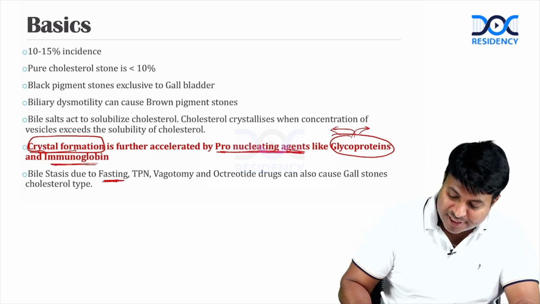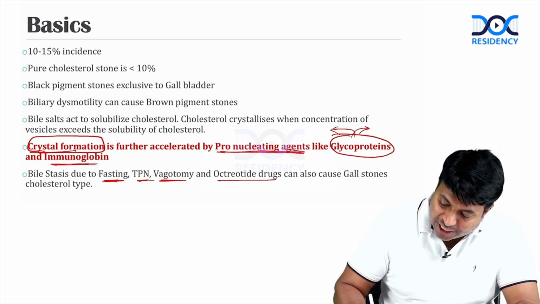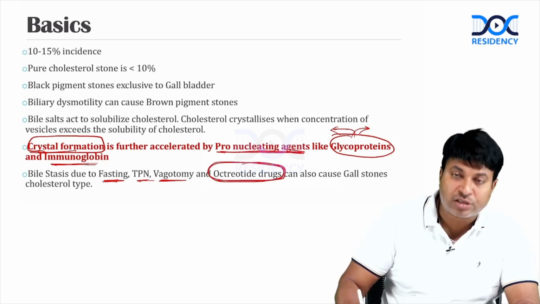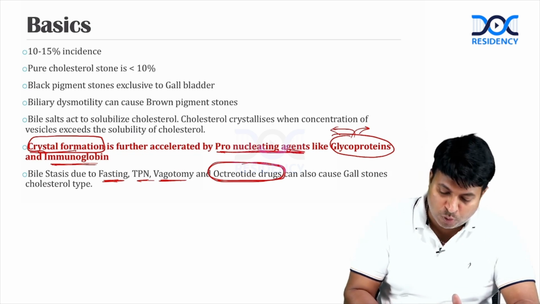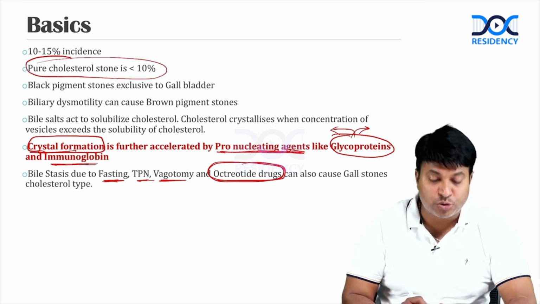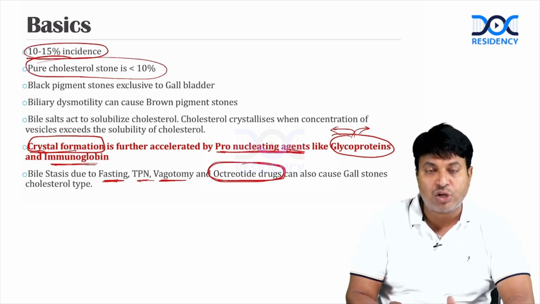Bile stasis due to fasting, TPN, vagotomy, and octreotide drugs, somatostatin analogs can also cause cholesterol type gallstones. Okay, please don't forget these points. Pure cholesterol stone is less than 10% only. Black stone is 10 to 15%.